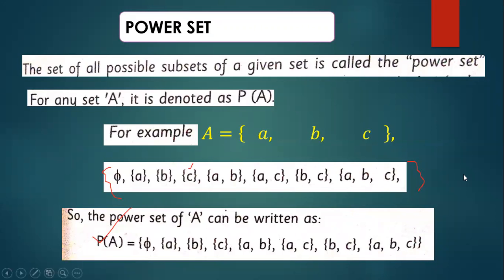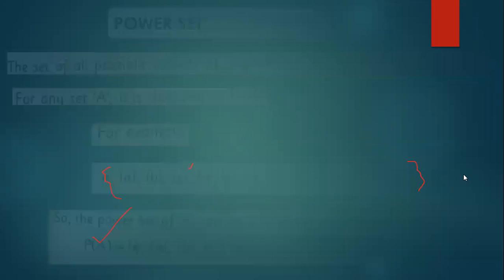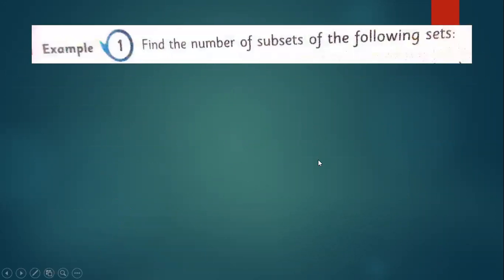Now moving to the next slide. Let me clear my screen. Now we have an example here. Find the number of subsets of the following sets.